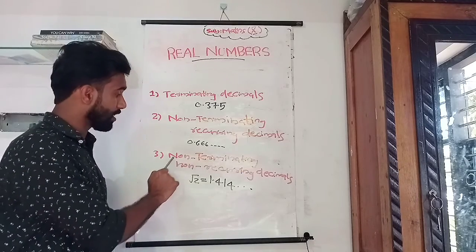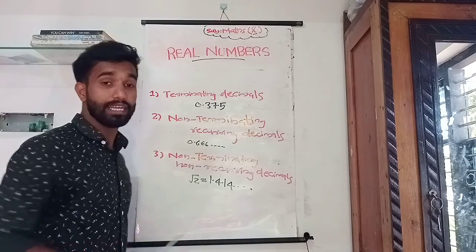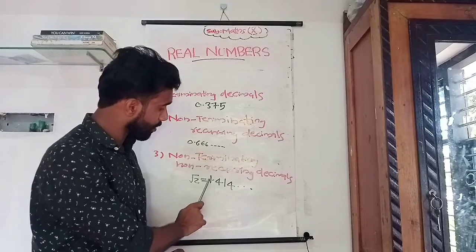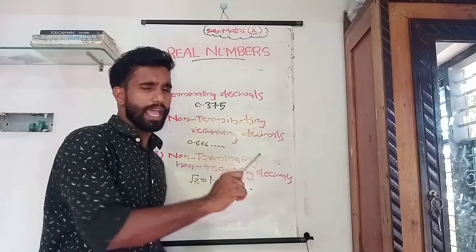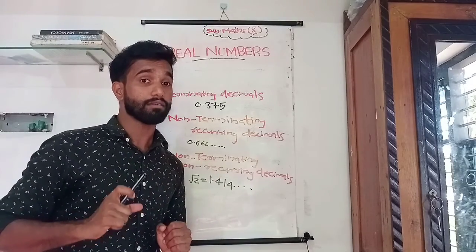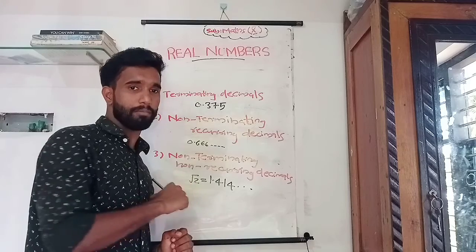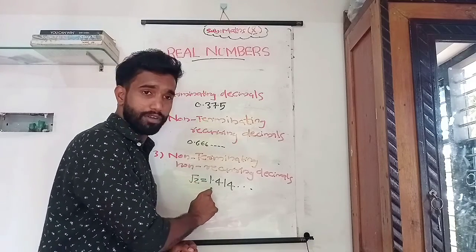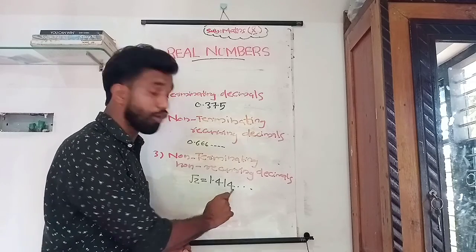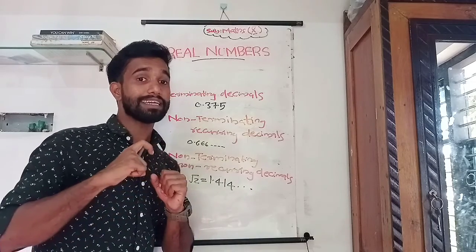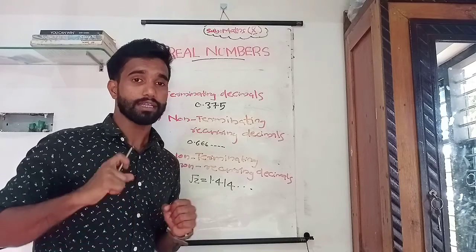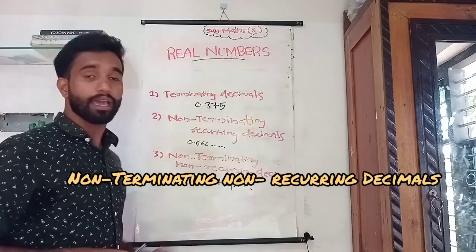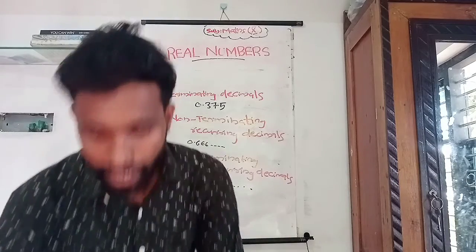The third one is non-terminating non-recurring decimal. Numbers like √2. √2 is equal to 1.414, etc. The digits after the decimal part do not end, and here no specific pattern is followed. This type of number is called a non-terminating non-recurring decimal number. Okay, clear?